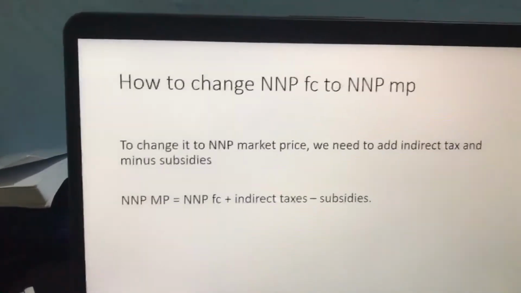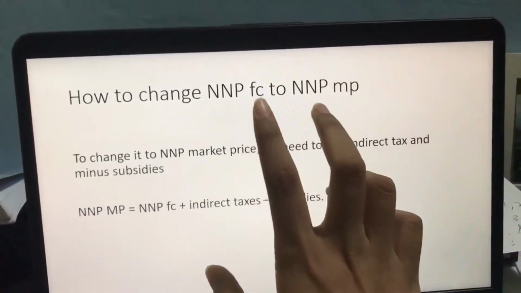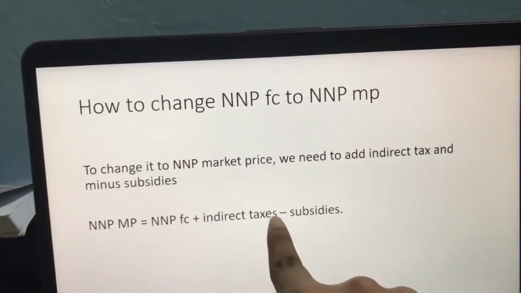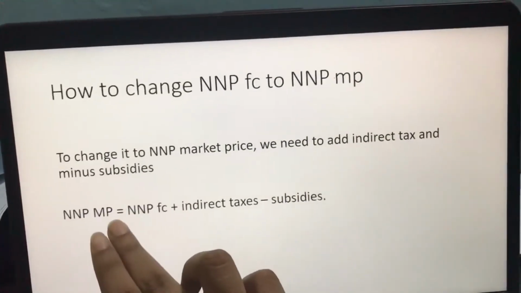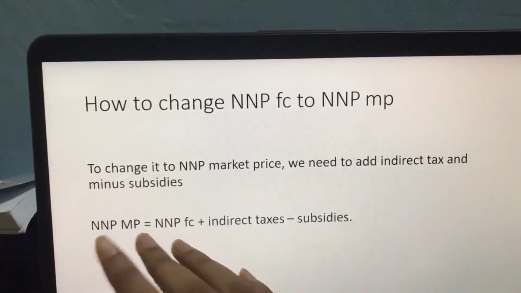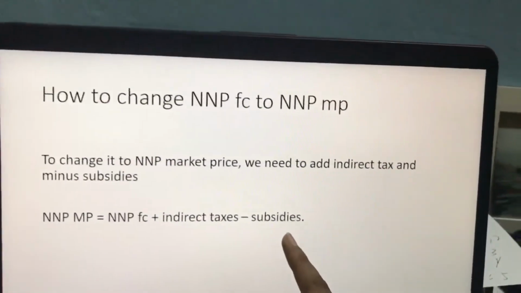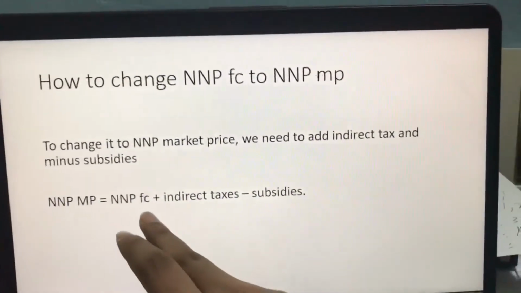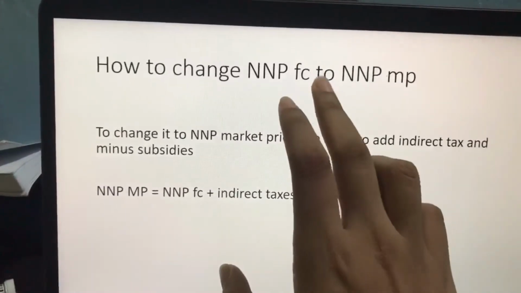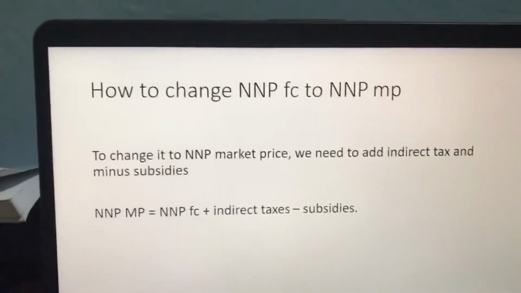So how do we change NNPFC to NNPMP? How do we change net national product factor cost to net national product market price? We need to add indirect tax and minus subsidy, because this is the price that the customer pays, and we must minus subsidy because subsidy is the money that the government gave to the producer. So we just need to take the factor cost plus indirect tax. That's how we change NNP factor cost to NNP market price.